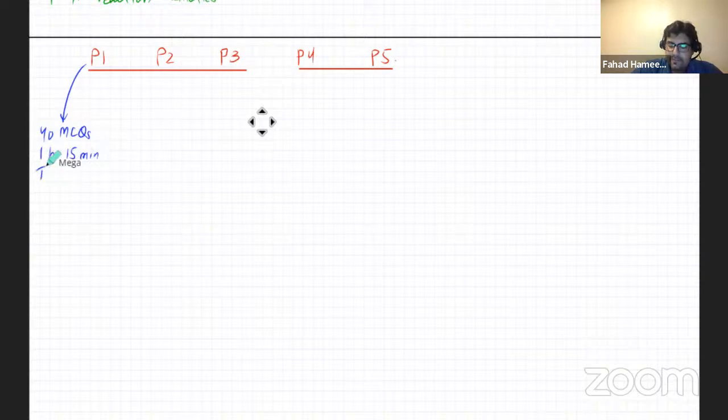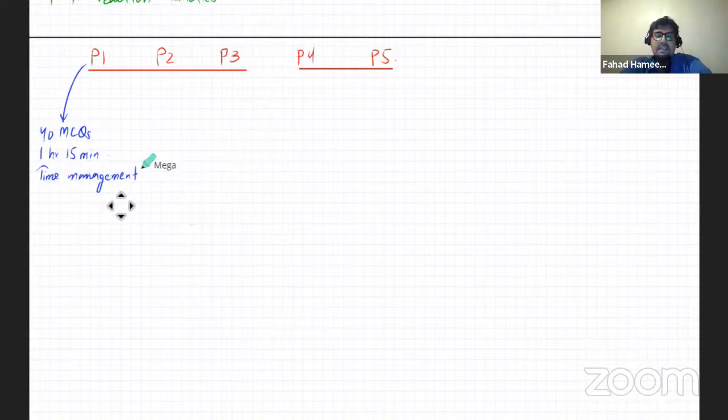Time management would be an issue even now. But they've increased the time. Previously, you had to be done with the MCQs in 1 hour. Now they've actually increased the time to 1 hour 15 minutes. So they've given you 15 extra minutes now. But still, time management with these MCQs is difficult.